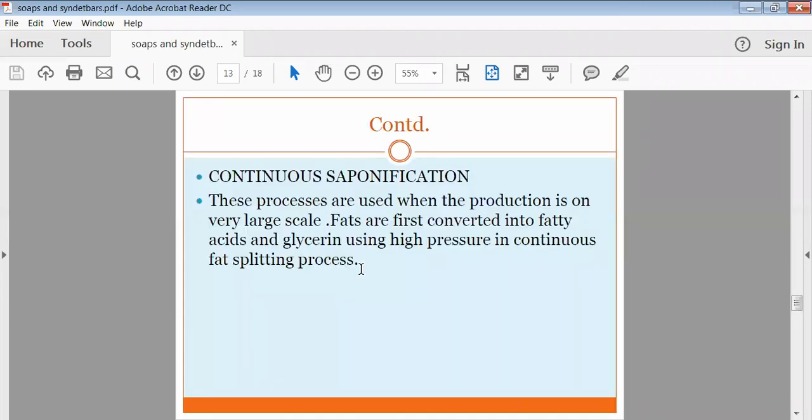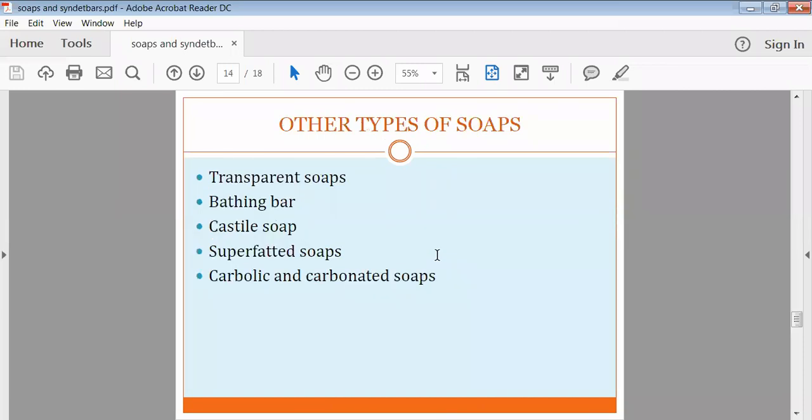Then a continuous saponification process is also there. Generally, this process is utilized in very large scale production. Here fats and oils are previously converted into fatty acids and glycerin with high pressure in a continuous flat splitting process, and then they are utilized for the preparation of soaps.